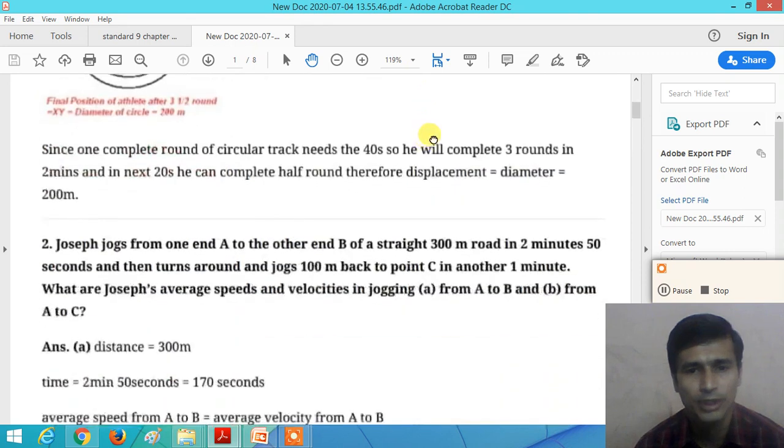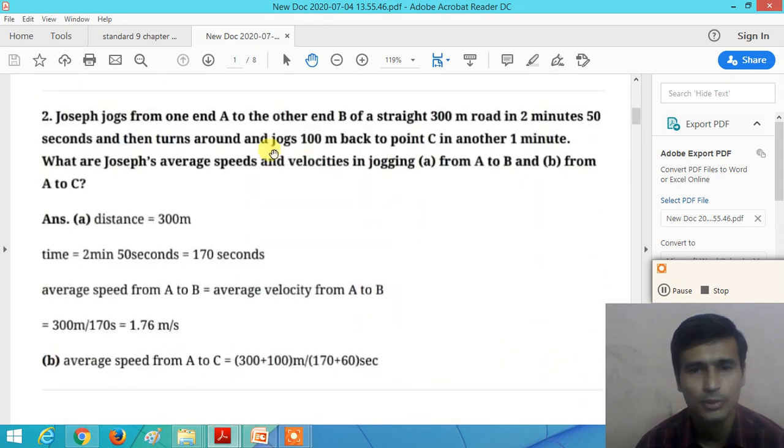Now, question number 2 of the exercise. Joseph jogs from one end A to the other end B of a straight 300 meter road in 2 minutes 50 seconds, and then turns around and jogs 100 meter back to the point C in another 1 minute.